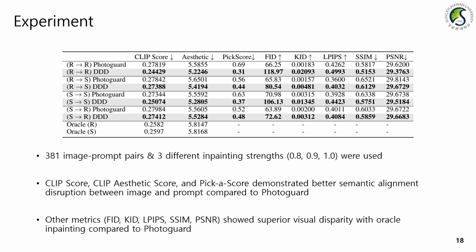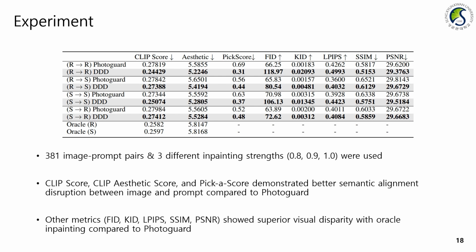We evaluated performance quantitatively using 381 image prompt pairs and various impeding strengths. This experiment is more comprehensive in quality and quantity compared to the one introduced in PhotoGuard.